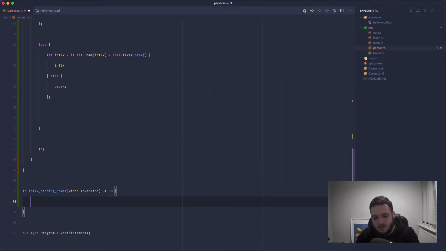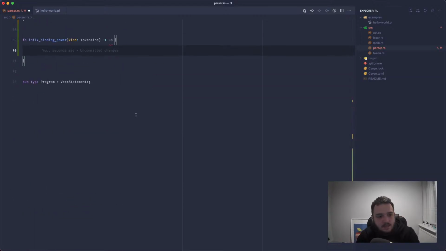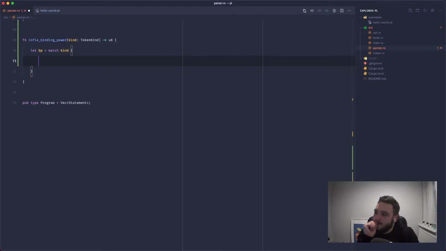Yeah, a U8 works, an 8-bit integer. We've already imported token kind, so that's fine. We can let the binding power equal match the kind. And what types do we have here? Let's think.